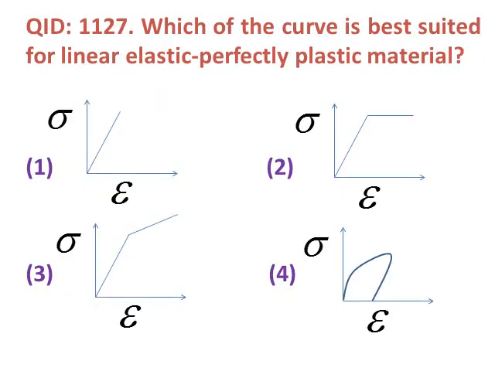Next question. Which of the curves is best suited for linear elastic perfectly plastic material? Linear elastic and perfectly plastic. So from this we will see that the option number 2 is linear elastic up to the straight line, and perfectly plastic means the straight line parallel to the strain axis. So answer number 2 is correct.